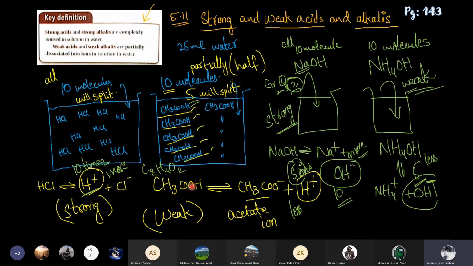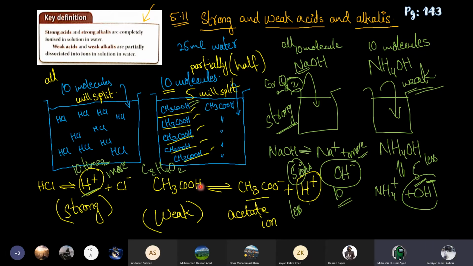So the hydrogen which is present with oxygen will break from between the O and H. Yes, this is for the organic acids, the weak acids.